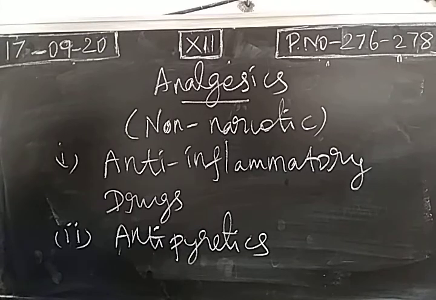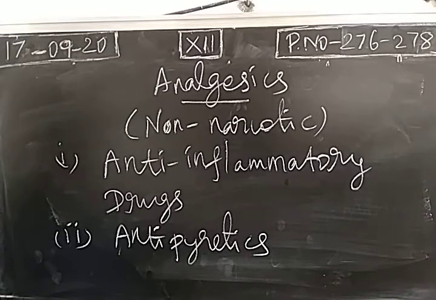And examples for antipyretics: aspirin. One more question, what is the expansion of aspirin? Aspirin is acetyl salicylic acid, and the common antipyretic is paracetamol, right? So usually we take 650 mg paracetamol to reduce the fever. The name for paracetamol is acetaminophen. Acetaminophen is nothing but paracetamol.